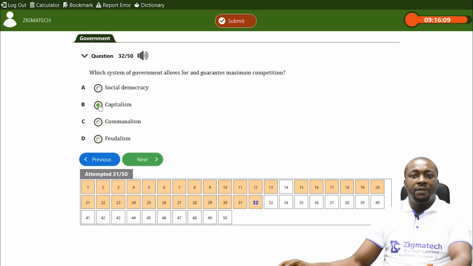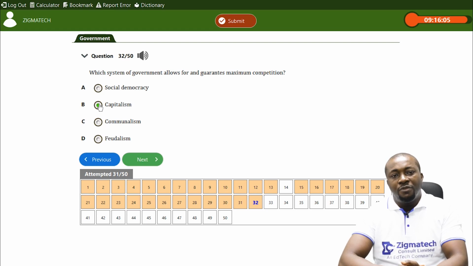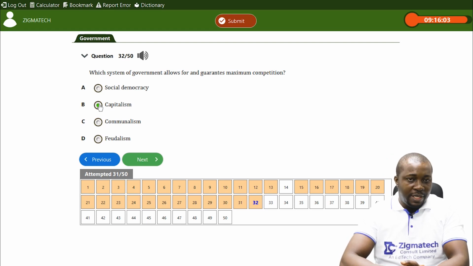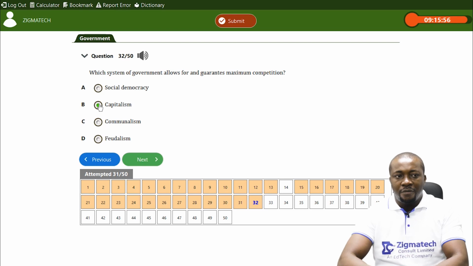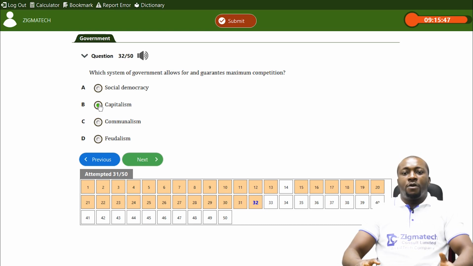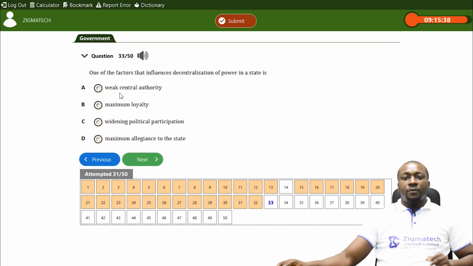But it's capitalism where you have maximum competition between the capitalists, that's the bourgeoisie. So it's capitalism because everybody is competing. You see where they are upgrading their products to beat the market, to dominate the market. Each capitalist wants to dominate the market. So there is healthy maximum competition in capitalism, where private individuals own means of production, distribution, and exchange of goods and services.